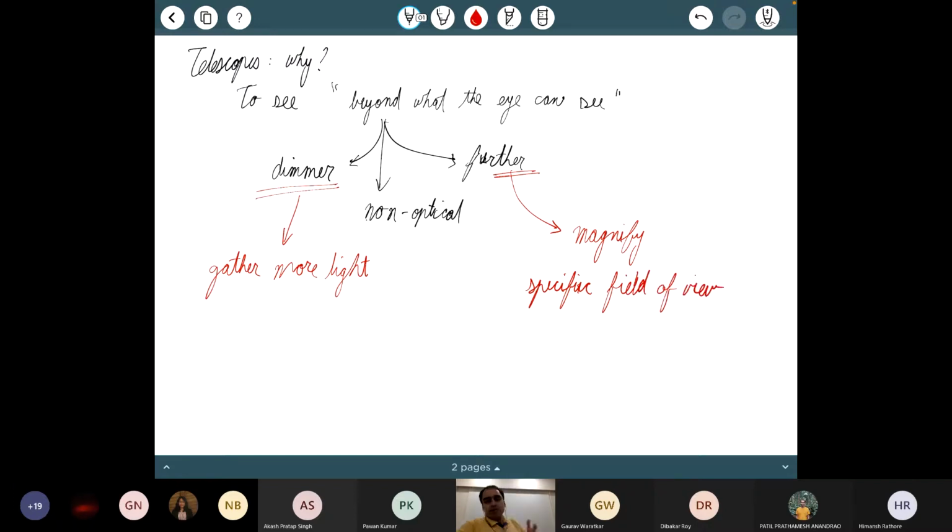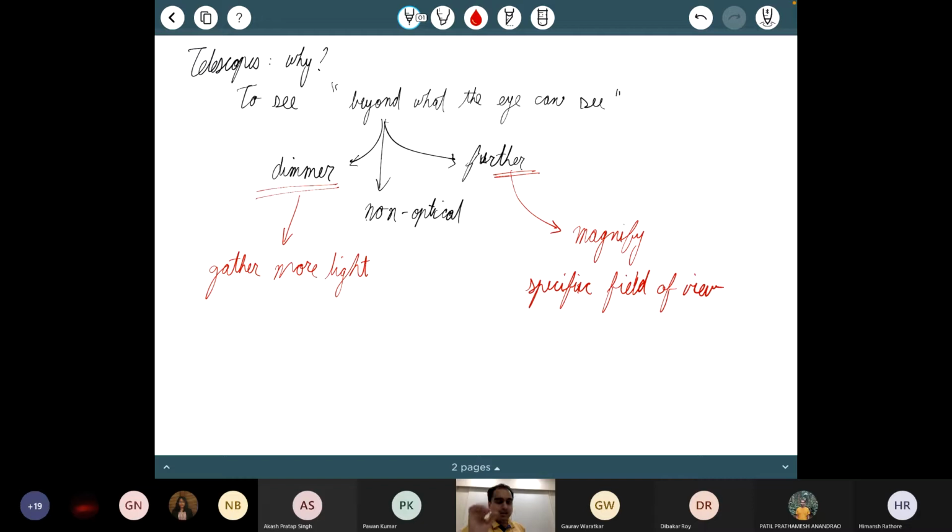That is a property of the telescope. You don't see everything, but that is not the reason why you really need a telescope, right? If I want to limit myself to a very specific part, I can just take a paper, roll it up in a tube, and look through that. This is limiting what I can see with this eye, but it is not really giving me any magnification.